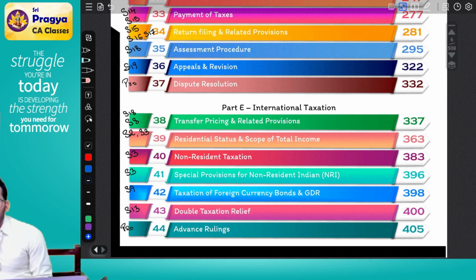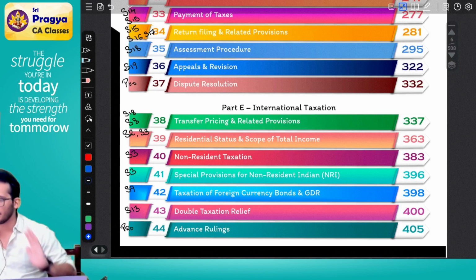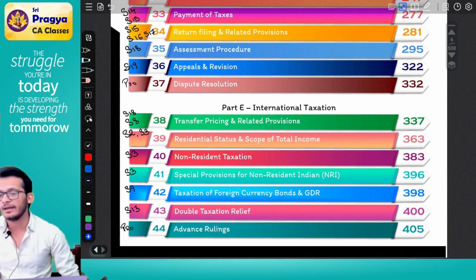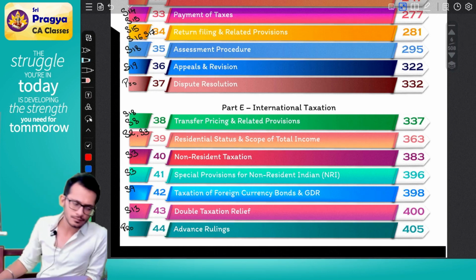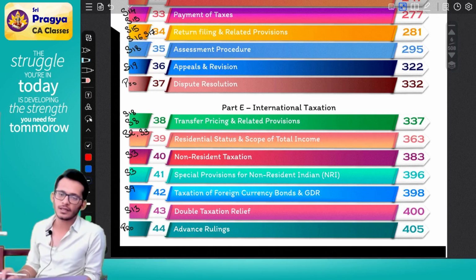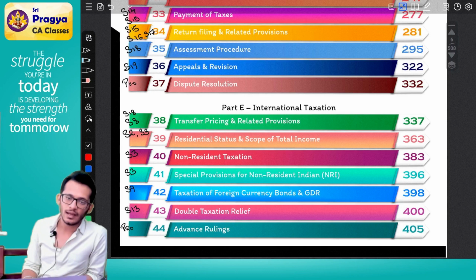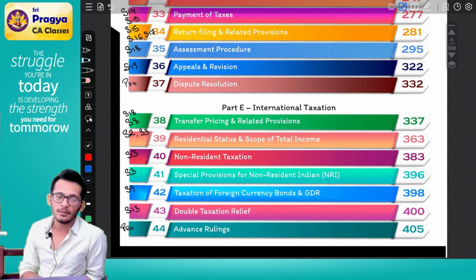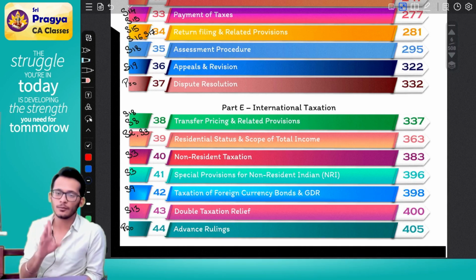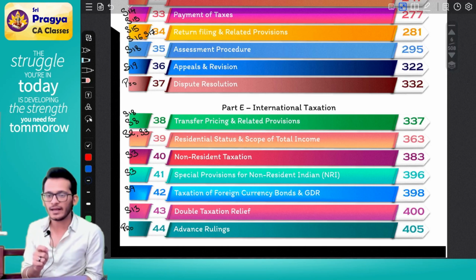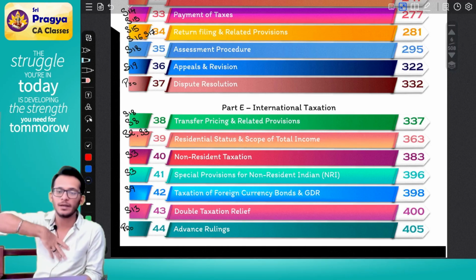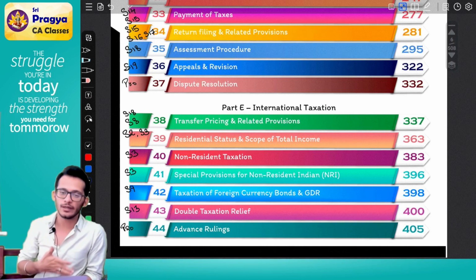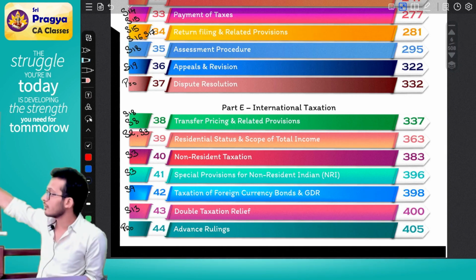For example, I am now aware that there is a dispute which is going to come up. Now I know I have cheated the government and I have been picked up also. I am 100% sure that if the government goes forward with this, I will be put in jail. In this scenario, can I voluntarily go and tell someone that, yes sir, I know I have made a mistake? I accept my mistake. Don't put me in jail. I will not do it next time. Is that possible? That is called dispute resolution.